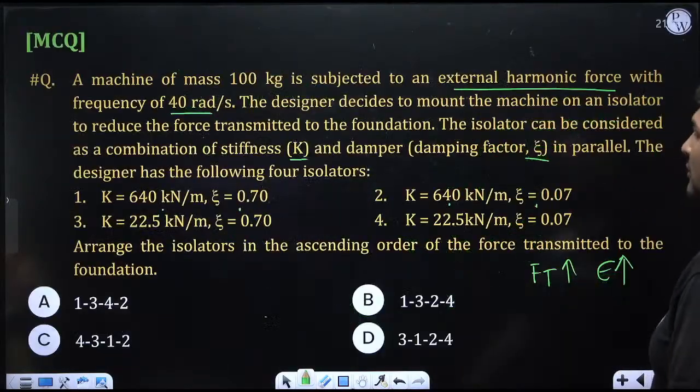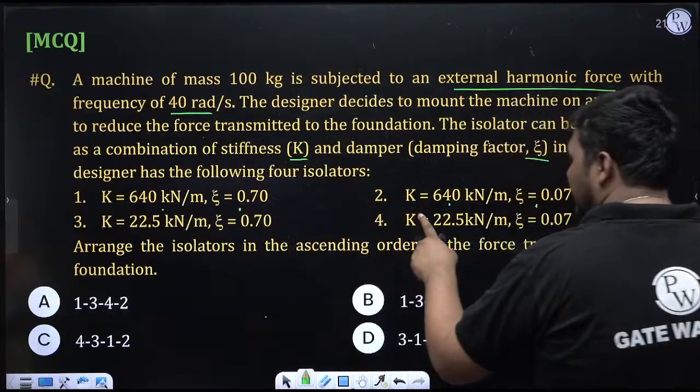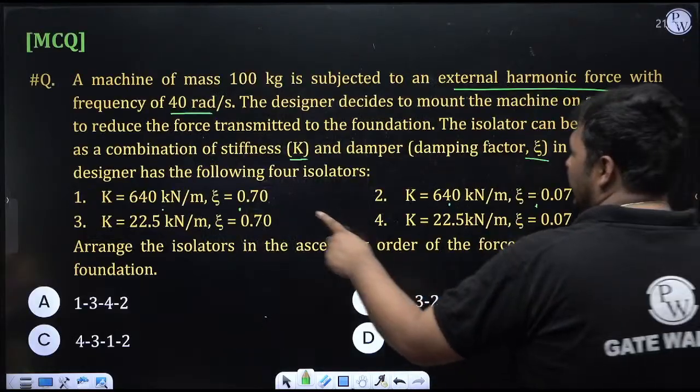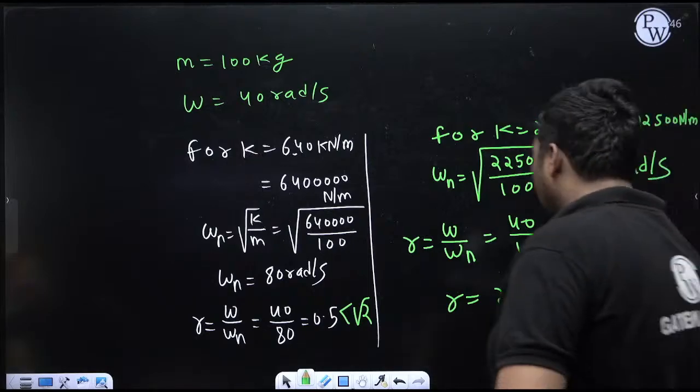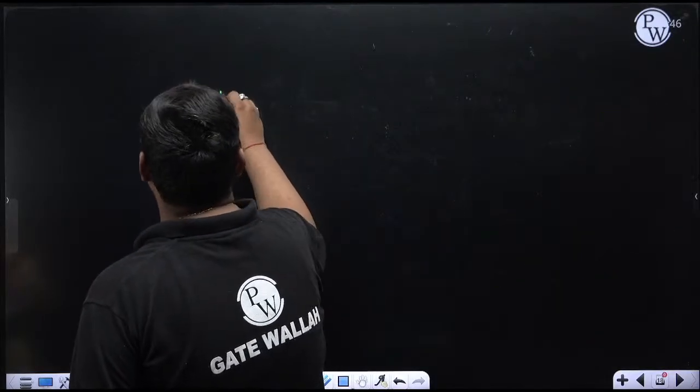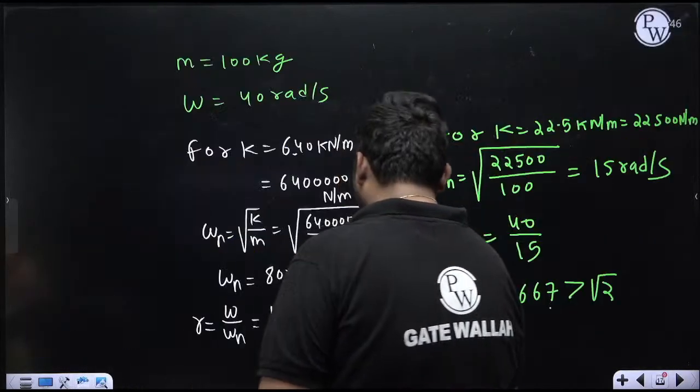But for this value of r, we have to discuss two cases. For case 3, case 4, r will be this value. But in case 3, zeta is 0.7. In case 4, zeta is 0.07. So ultimately, we are getting 4 combinations. Now, I am directly writing the value of r and zeta.